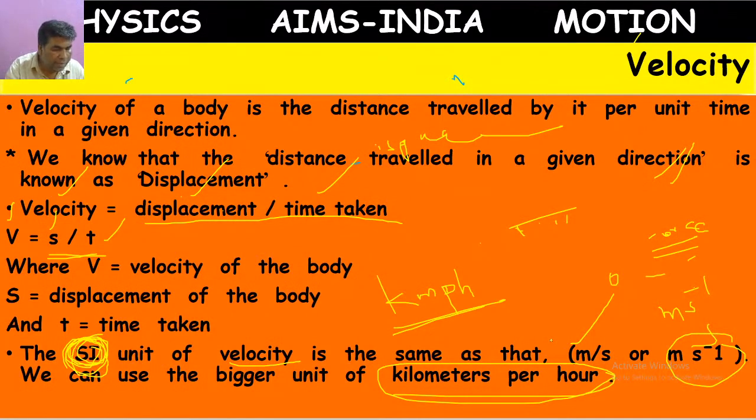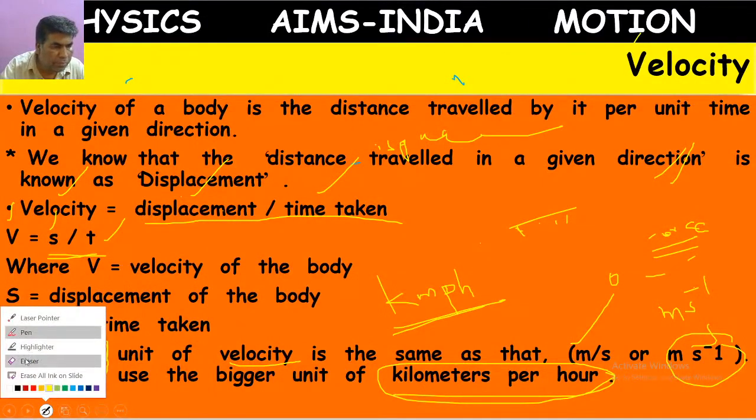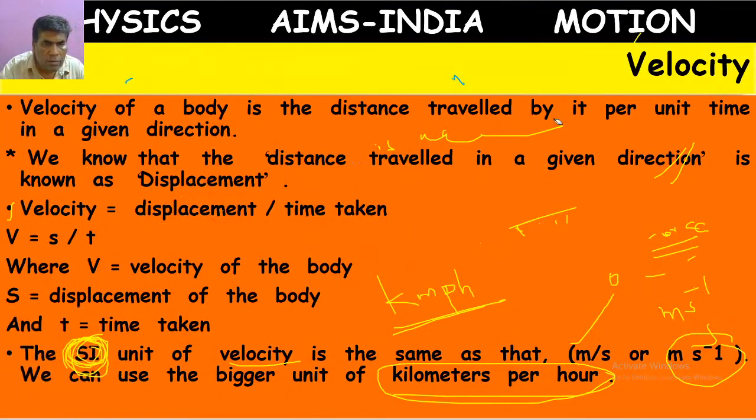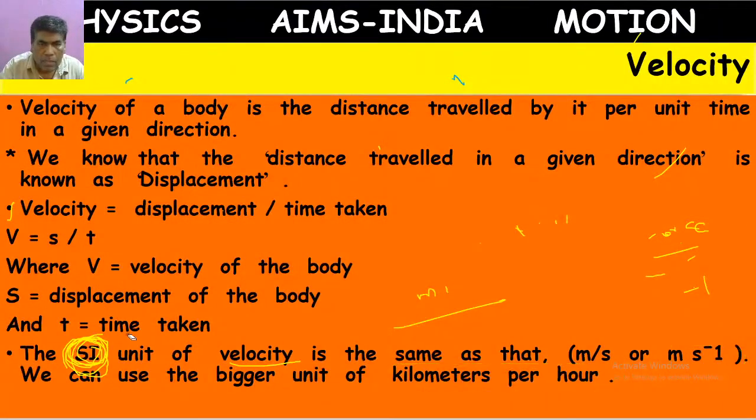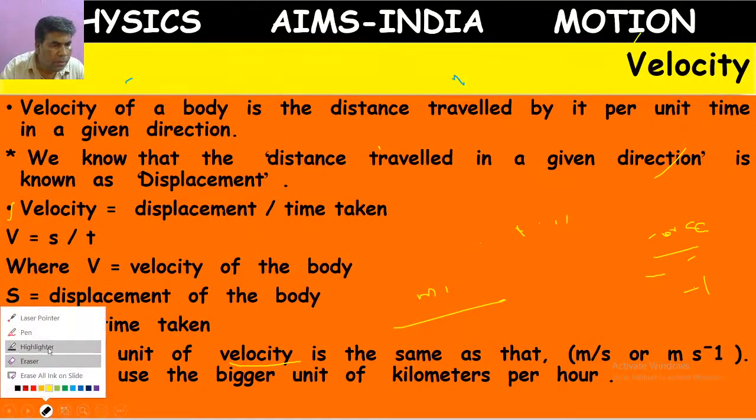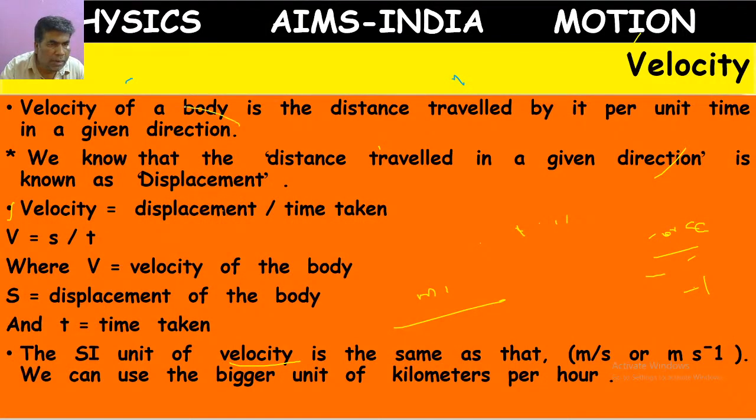Somebody is asking me to explain again. Velocity is a simple topic; from 6th class onwards you might have learned it.